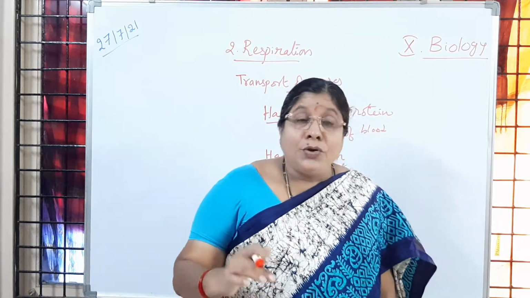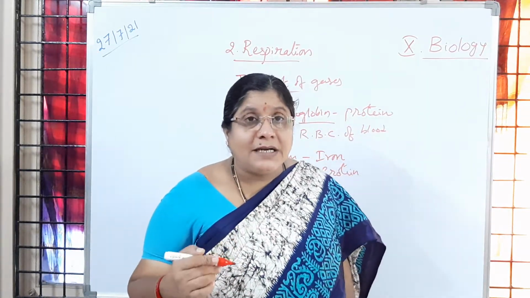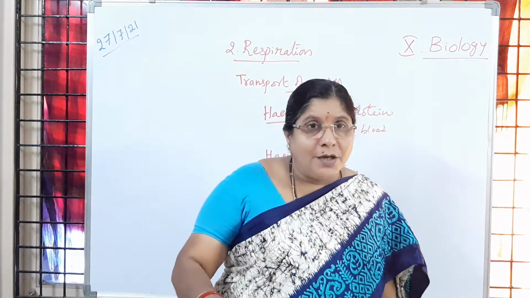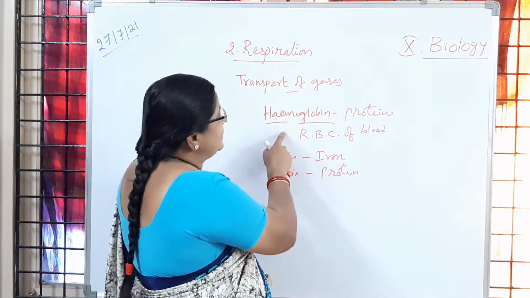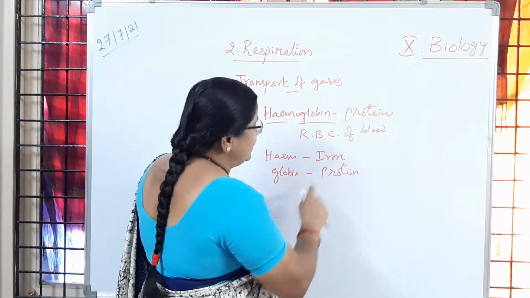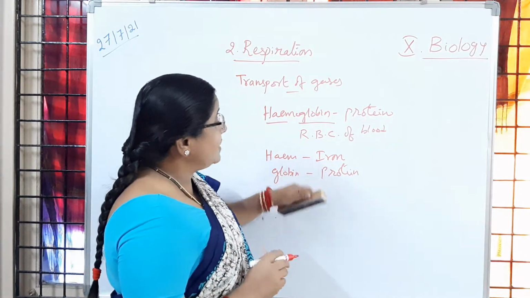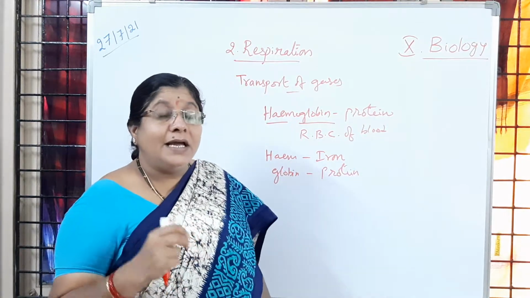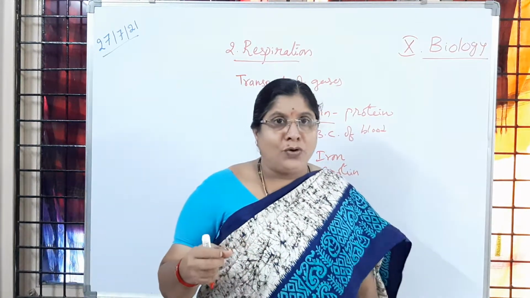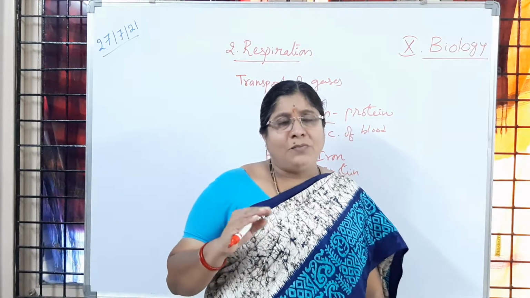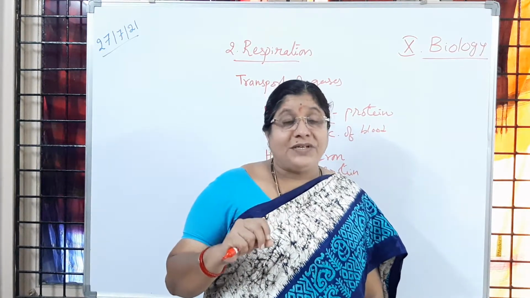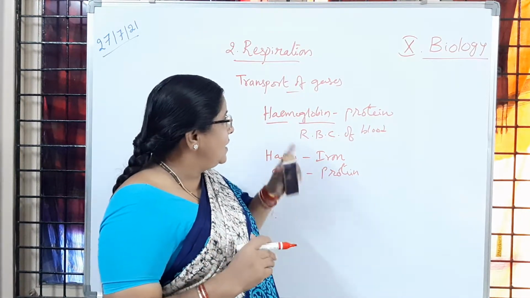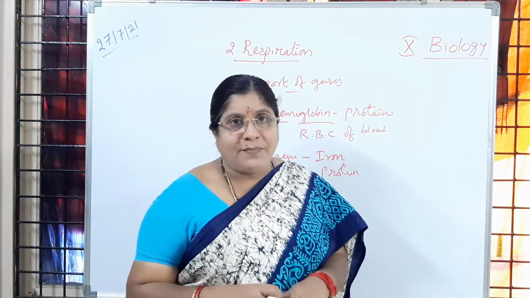The oxygen present in the air, 21%, combines with that hemoglobin, which as I just said is a protein present in the RBC of blood, and it has iron also. One molecule of iron is present. In the first lesson you learned the differences between chlorophyll and hemoglobin. Their structure looks more or less the same, but there is one difference. Hemoglobin is a pigment and chlorophyll is also a pigment.